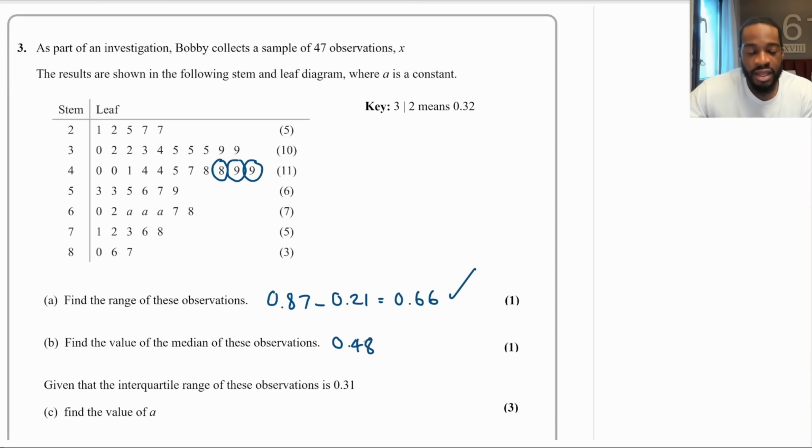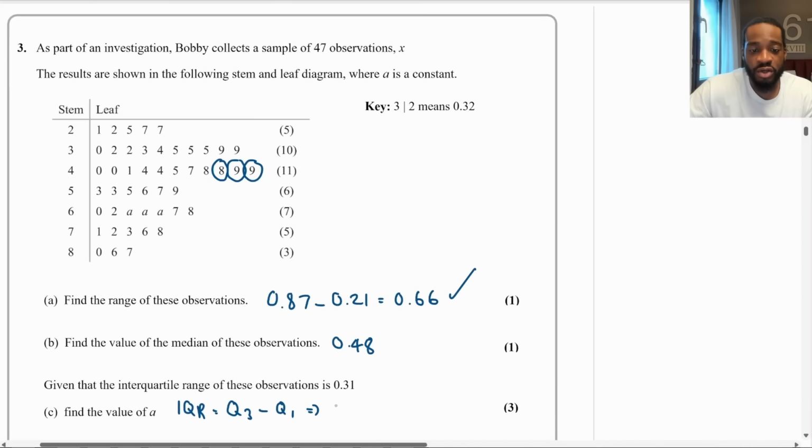Now, it says for part C, given that the interquartile range of these observations is 0.31, find the value of A. So interquartile range, IQR, is literally equal to the upper quartile, Q3, minus the lower quartile, Q1. So what do we have? They've given us the interquartile range, which is 0.31. And this is going to equal the upper quartile, whatever that is, let's write Q3, minus the lower quartile, which we can figure out, okay?